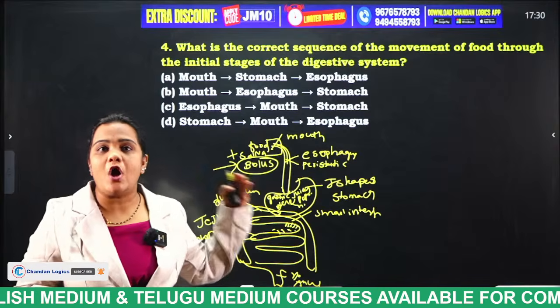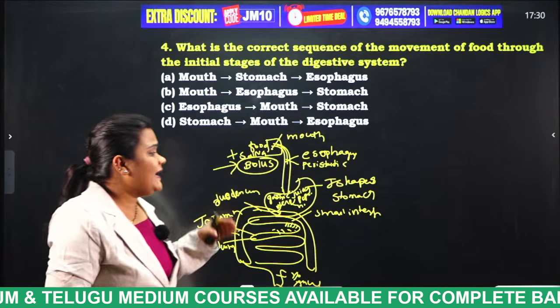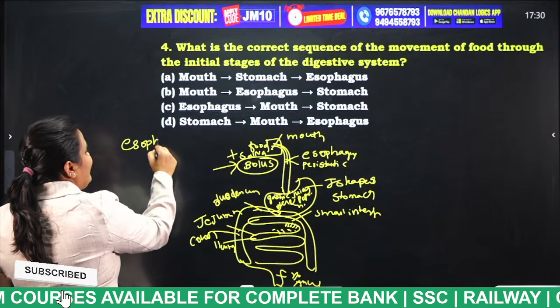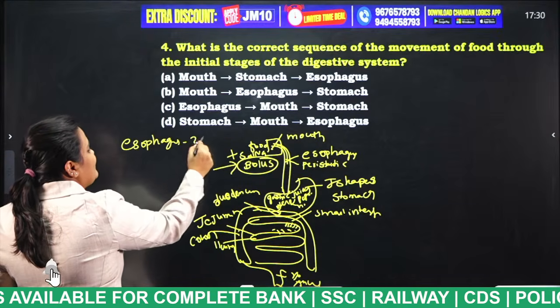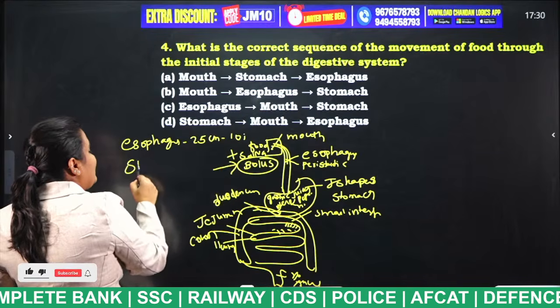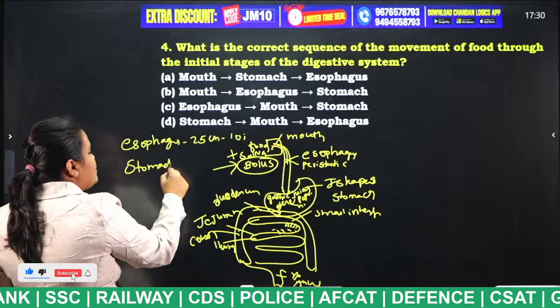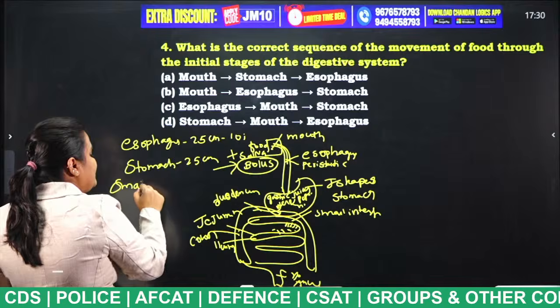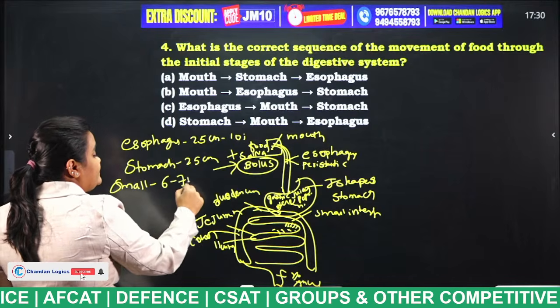Now, tell me the order, students. So, what are the lengths here? Okay. Esophagus length is 25 centimeters, that is nothing but 10 inches. And stomach length is 25 centimeters. Small intestine length is 6 to 7 meters.